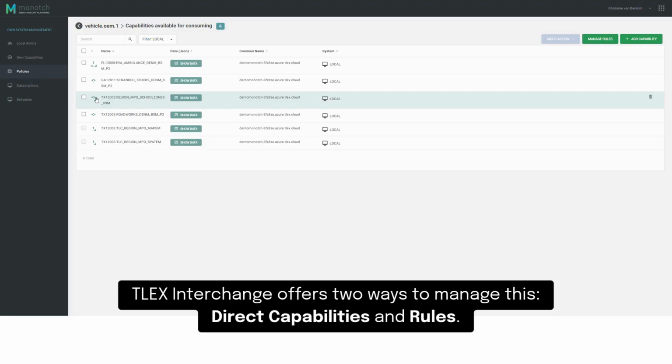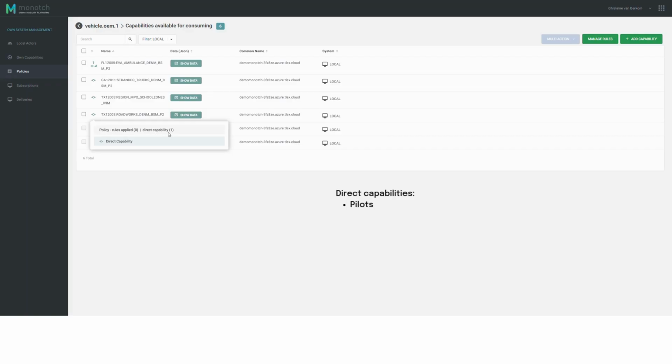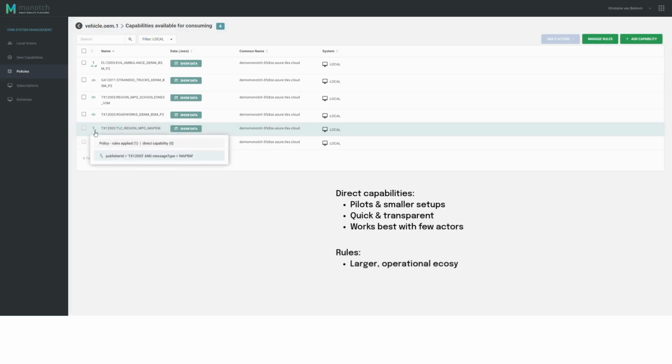TLEX Interchange offers 2 ways to manage this: direct capabilities and rules. Direct capabilities are ideal for pilots and smaller projects. You manually define who can consume what. Rules are designed for operational ecosystems.